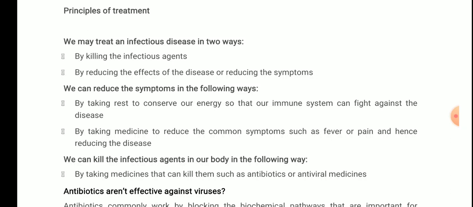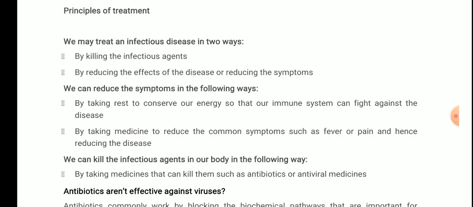Similarly, some quite common medicines are also given. If fever is there, or pain is there, we take painkillers so that they reduce that symptom of the disease. So this was one of the methods by which we can treat infectious disease: by reducing the symptoms of that disease.